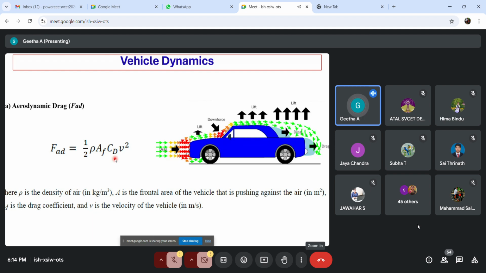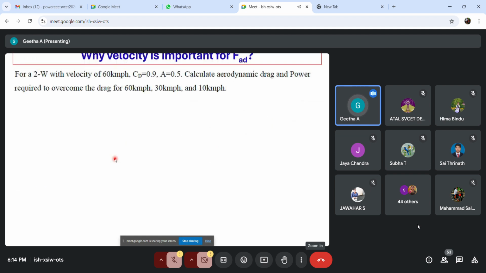Now, this is about the aerodynamic drag. Now we are going to see how the vehicle velocity impacts the aerodynamic drag force. For this, we are going to assume a case study.